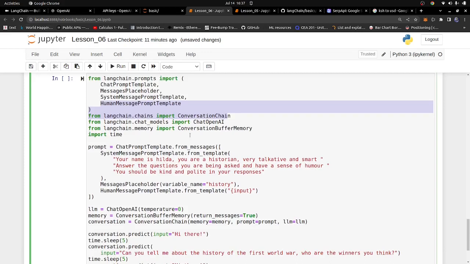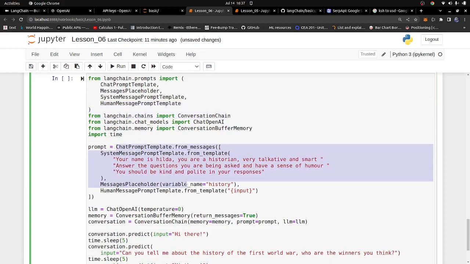You should be able to understand everything that you have done here so far. You're just creating a system message right here, a system prompts template, and you're passing information. Your name is Hilda. You are a historian, very talkative and smart. Answer the questions you are being asked and have a sense of humor. You should be kind and polite in your responses, right? So that's basically the prompt that we passed to it.